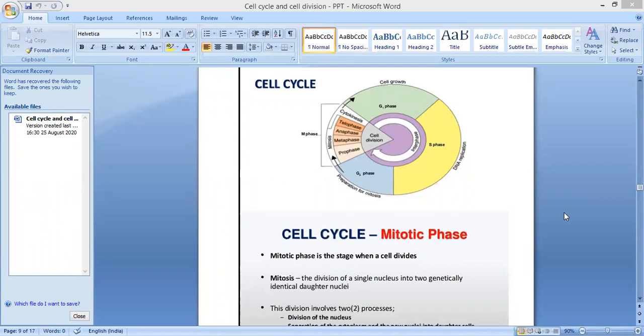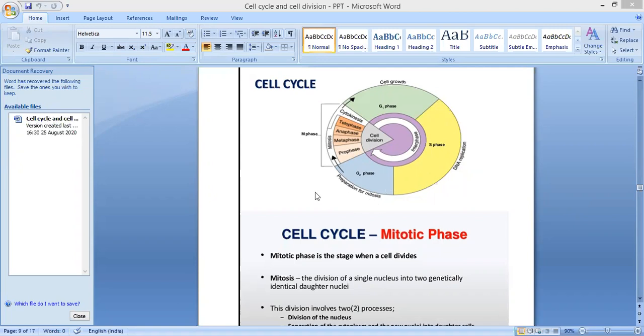So the cell cycle includes two phases. One is interphase, the second one is M phase or mitotic phase. Interphase has three stages: G1 phase, S phase, and G2 phase. In G1 phase, the main function is cell growth. S phase means DNA replication. G2 phase is preparation for mitosis.